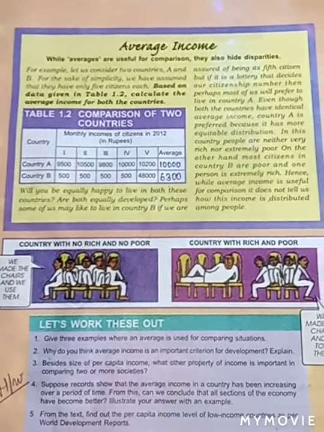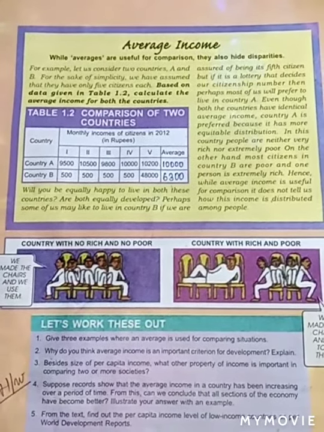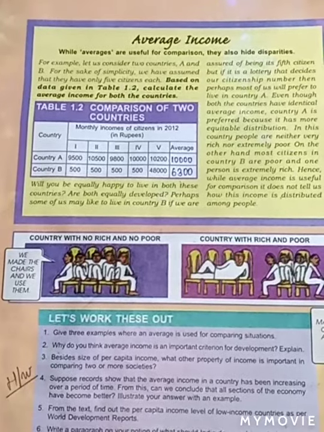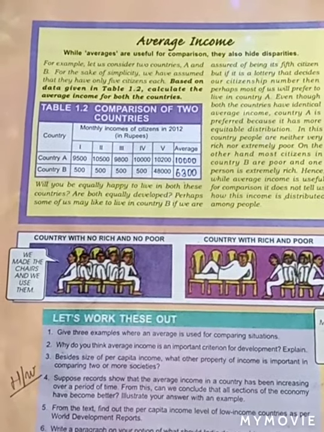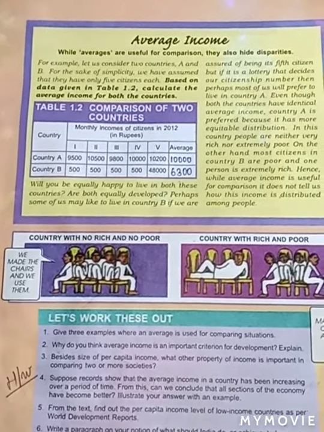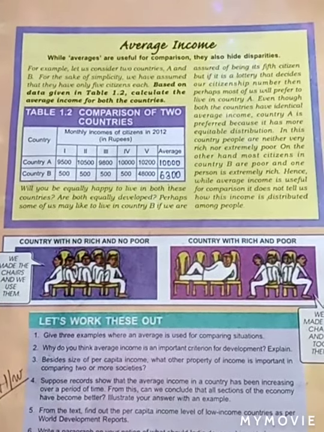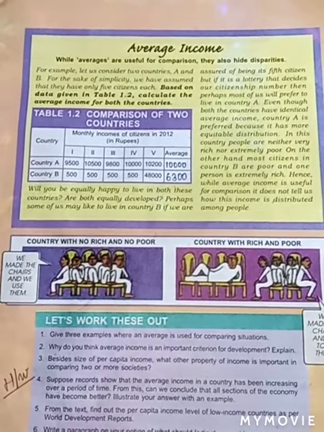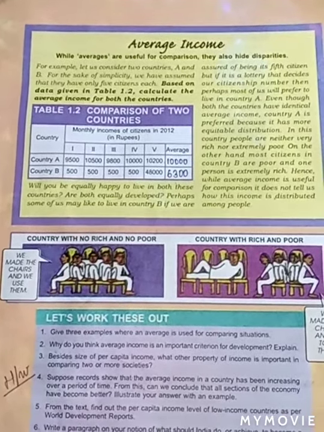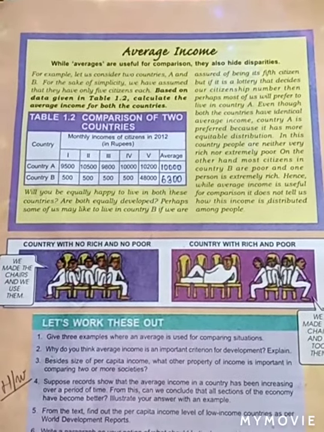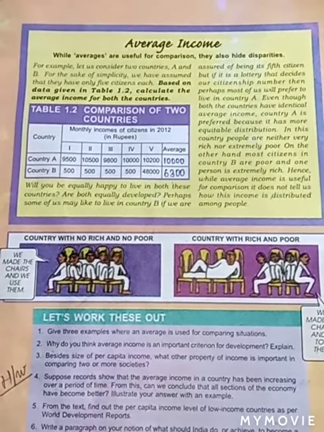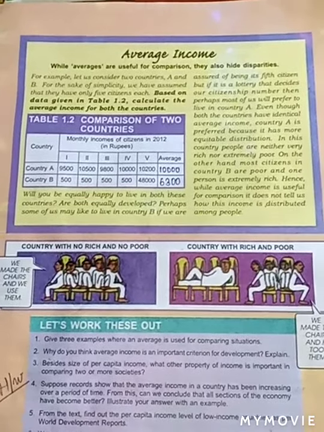Whereas in country A the income varies. But if citizenship of country B is given on the basis of a lottery system, then it is a matter of luck whether you get the citizenship or not.